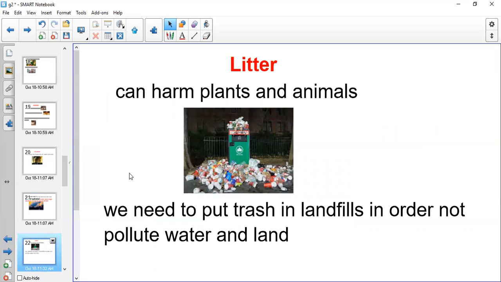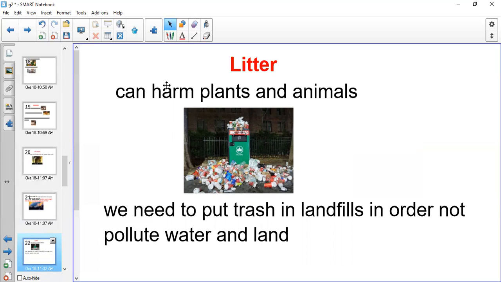The second type of pollution is litter, or throwing litter. When you throw litter, it can harm plants and animals, because you throw this litter on the floor or on the land. Garbage. So when you throw trash, you are harming the plants and animals, and the plants and animals are natural resources that we use. So what should we do with this trash? We need to put trash in landfills in order not to pollute water and land.